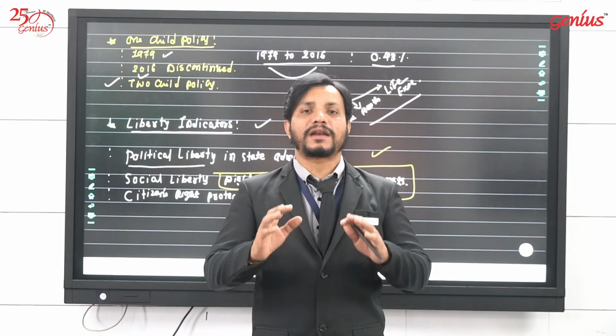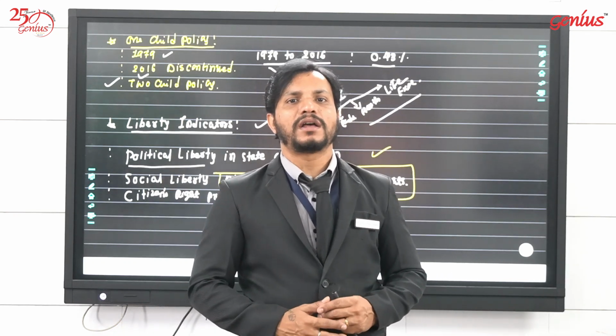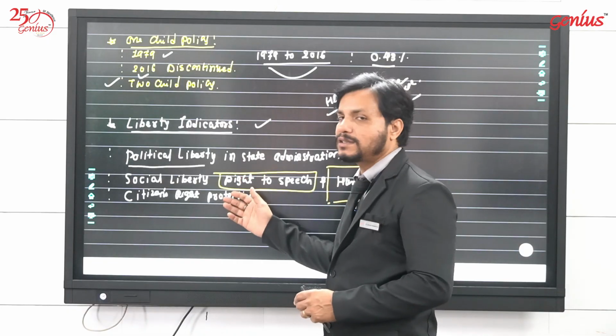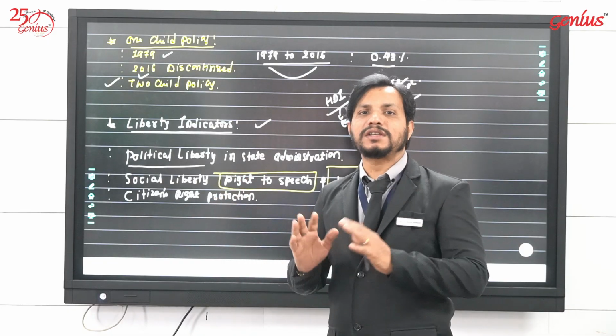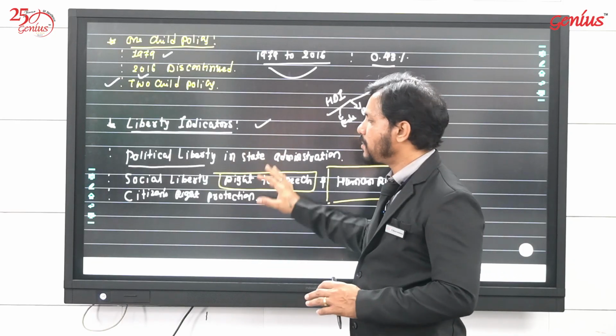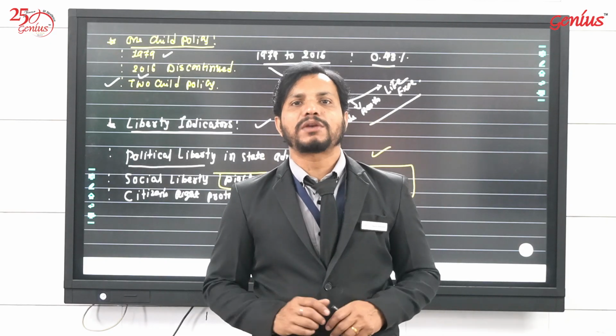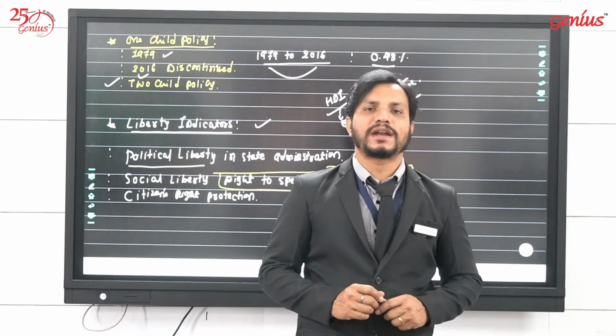All these rights are given, but they should actually be followed. That is human rights and citizen rights protection. So these things come under the liberty indicator. If you remember these two or three simple things and write this question in your own words, it will be excellent for you to get good marks.